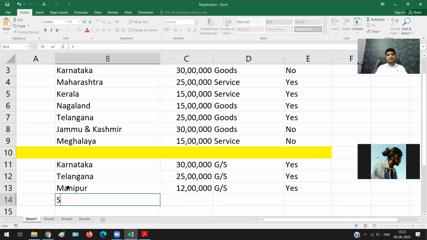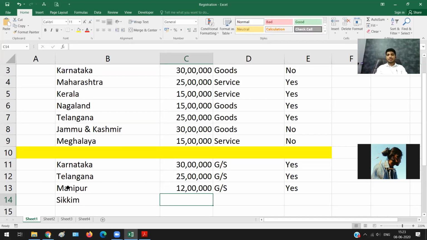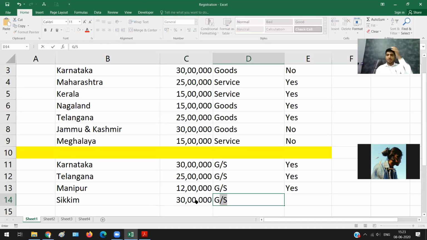Okay, let us say I'm in Sikkim and my turnover is 30 lakh rupees, and I'm supplying both goods and services. How many of you feel registration is required? You feel that? Yes, registration is required.